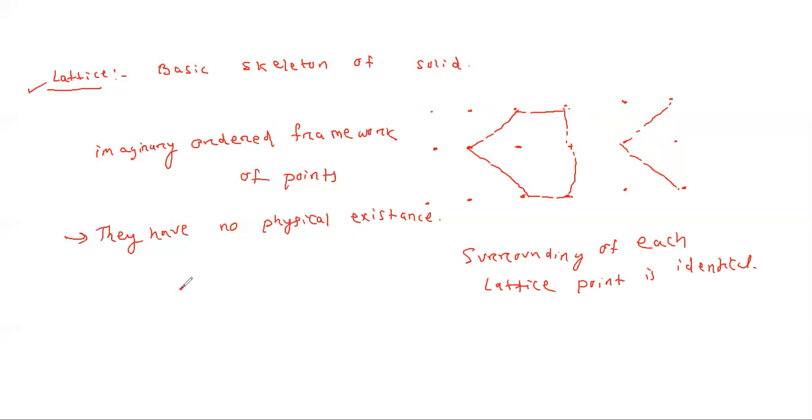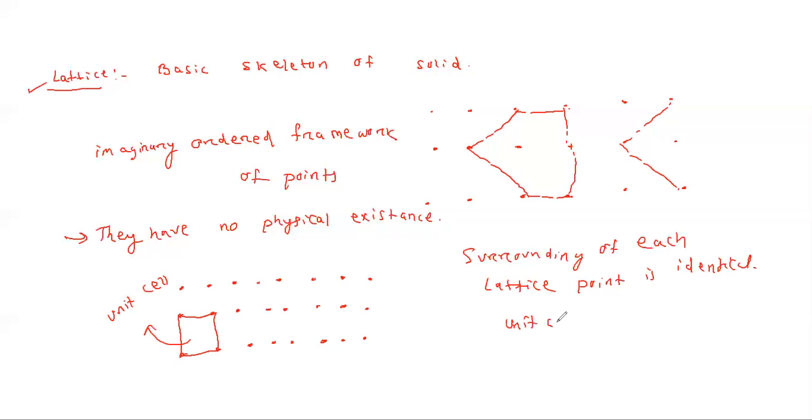Suppose these are the lattice points, an infinite array of points. Suppose I join these 4 points, then this is obtained, that is known as unit cell. Unit cell means continuous repetition of that will generate the whole lattice. If it is repeated, the whole lattice will be formed.